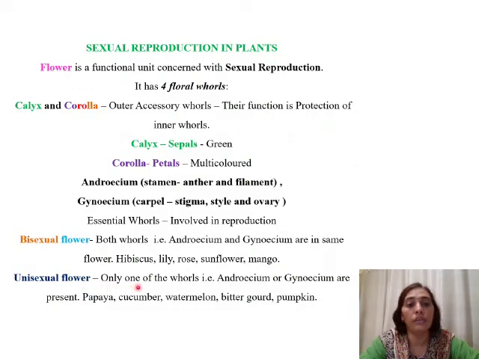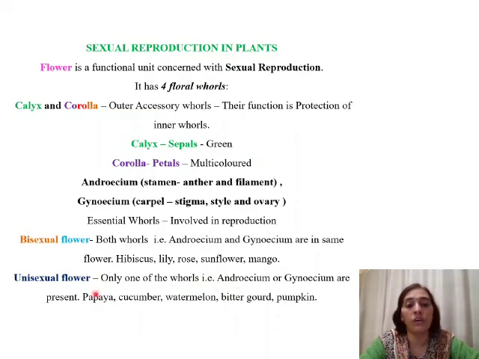In those, only one of the whorls, that is androecium or gynoecium, is present. So here we will have separate plants, male and female plants will be different, and they will be bearing their respective flowers. Only androecium will be present in the male flowers and gynoecium will be present in the female flowers.